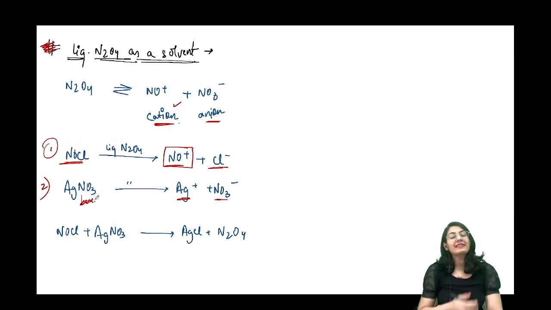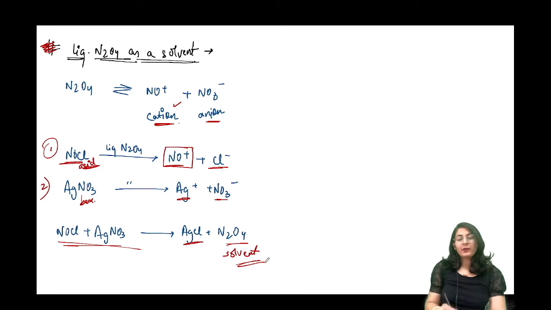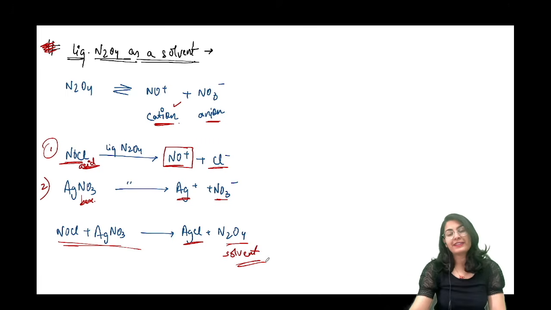Alright, because the bases are going to break down and furnish the anion, and this is going to be behaving as an acid. अब इन दोनों को अगर आप रिएक्ट कराओगे एसिड और बेस में, it will give you salt as well as the solvent. Okay, not salt and water, salt and the solvent.